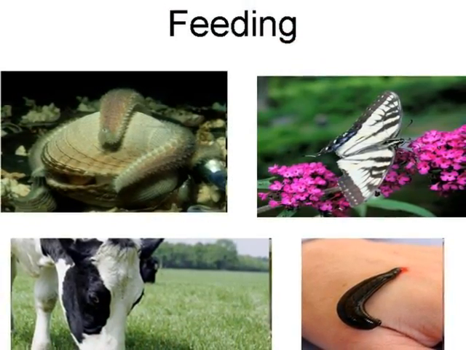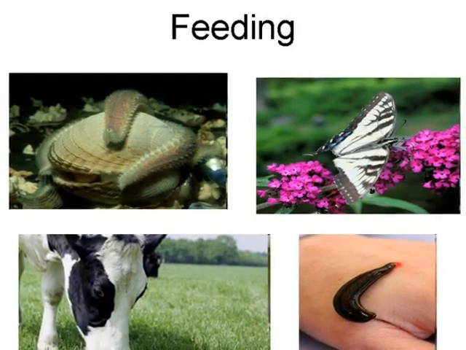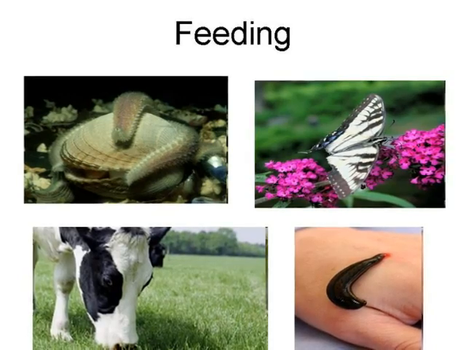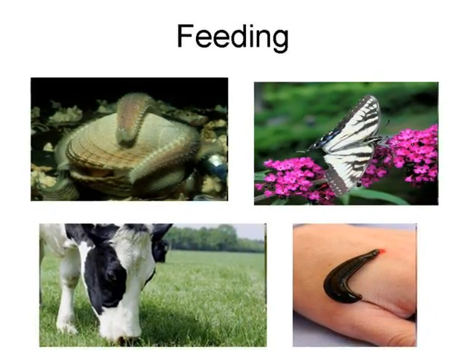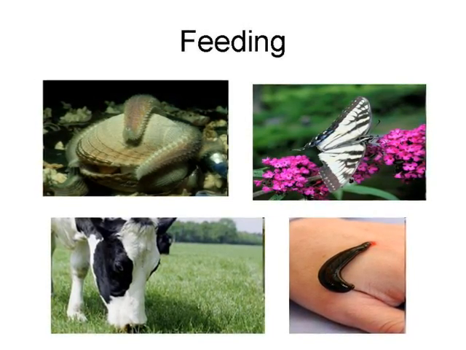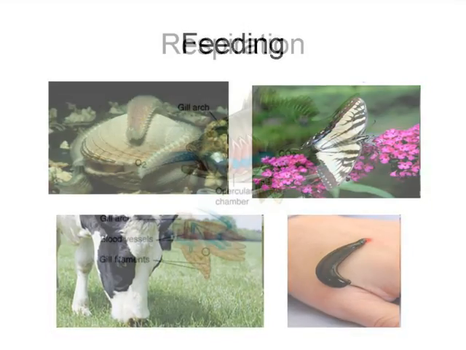Animals have a wide variety of feeding habits. Starfish pry open and feed on clams. Butterflies drink nectar from flowers. Cows and other herbivores graze on plants, and leeches feed on blood meals from their hosts.